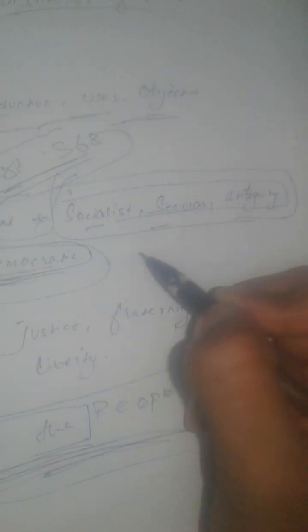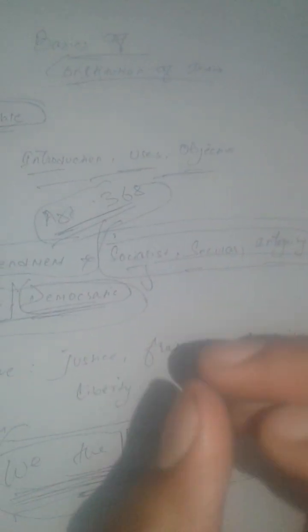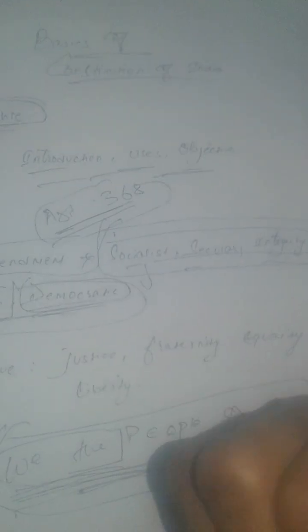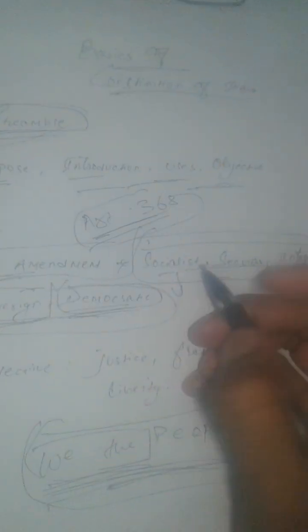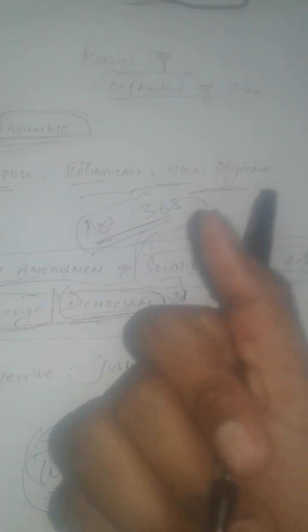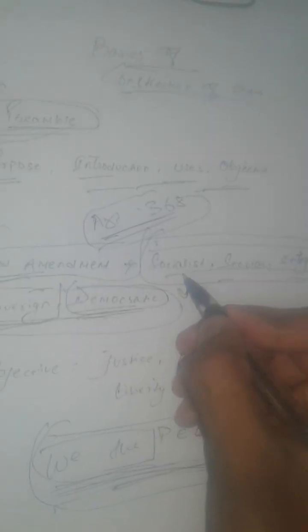So we will understand the first term, socialist. Socialist is basically a term which was used mainly by Mahatma Gandhi. What does this socialist term mean? This socialist term is completely different from what the USSR was using. Socialist means for the welfare of the people, along with the overall development of the country as well.